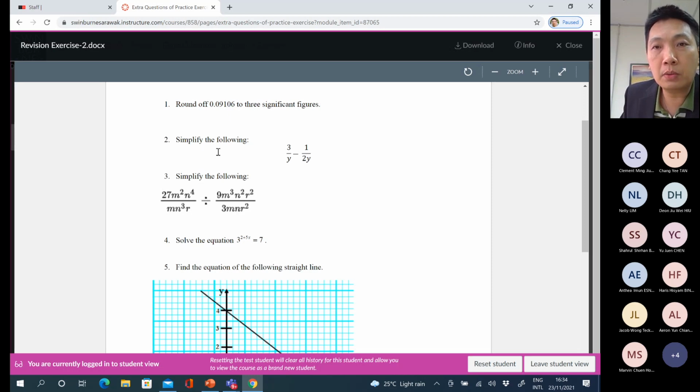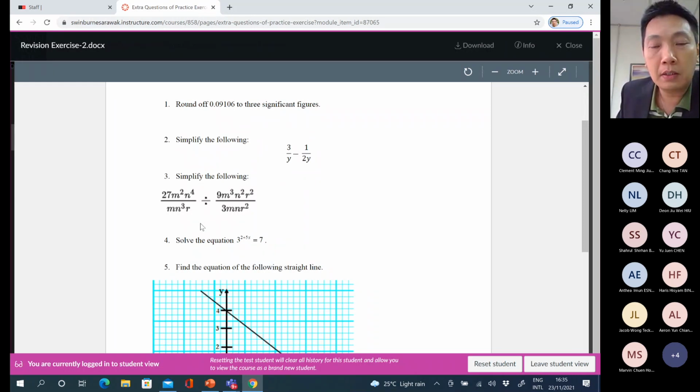How about question 2? Question 2 involves addition and subtraction of two fraction expressions. Do you know how to simplify this? Just now I already gave you one example as well. I only showed you the answer, not the workings. Do you want me to show you the workings for question 2? Yep, no problem, sir. Okay, thank you. So far, okay. Good.